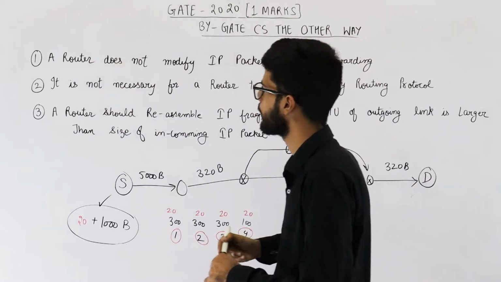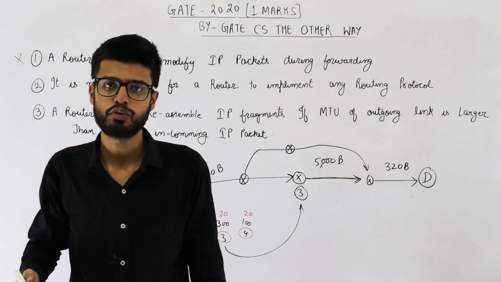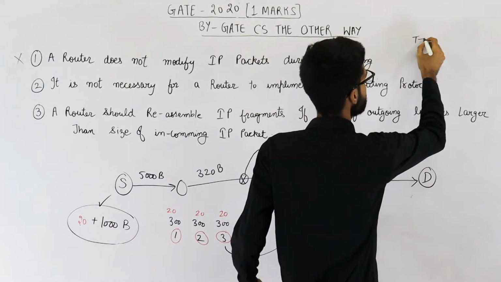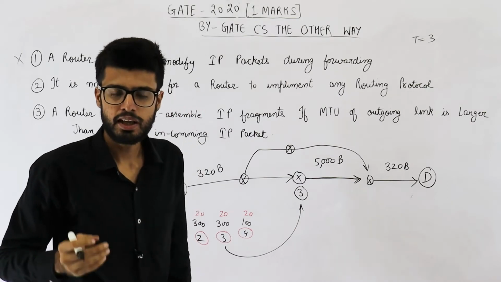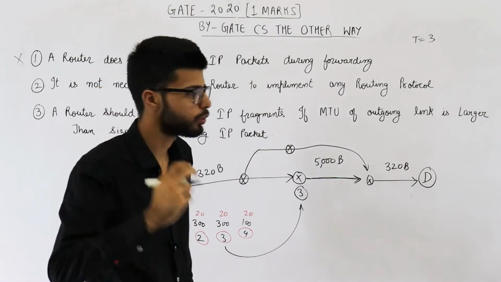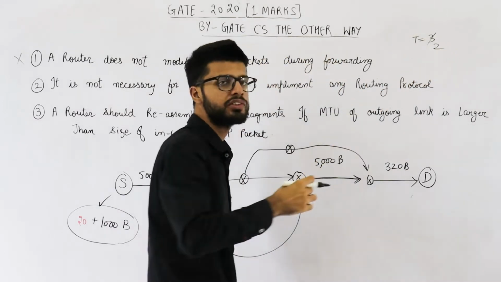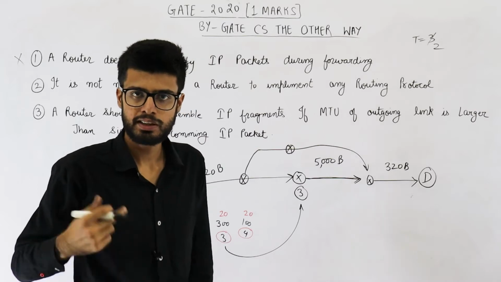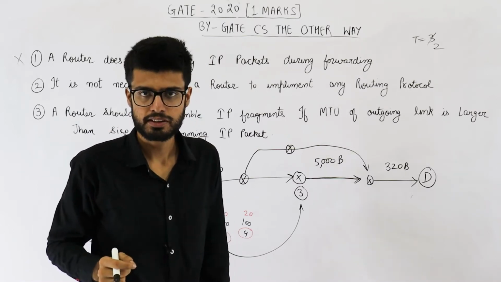This is false. See, a router will modify IP packets before forwarding. Suppose TTL of some incoming packet is say 3. Router will reduce this value by 1 and update the TTL to 2. Now because you have updated value of some field in the IP header, then header checksum has to be recalculated and updated. So router will also modify header checksum.